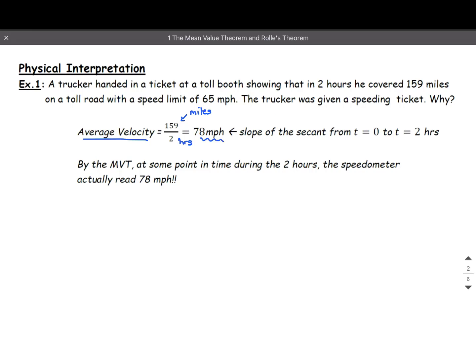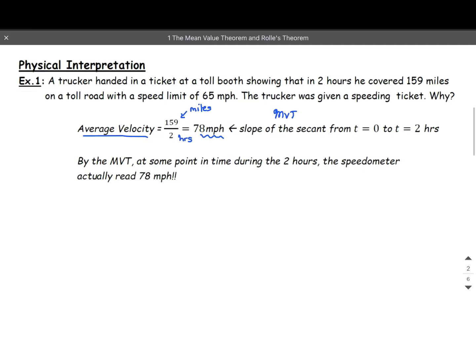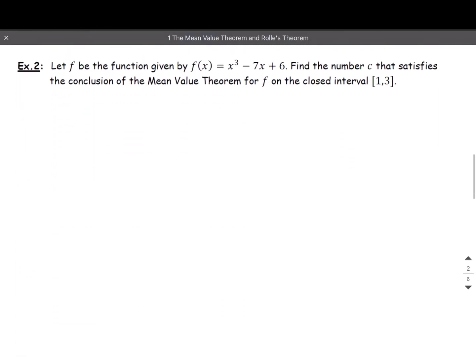And by the mean value theorem, okay, there has to be a time when his instantaneous velocity was 78 miles per hour. Since the average rate of change, or the slope of the secant, was 78 miles per hour, at some point during those 2 hours, he was driving 78 miles per hour. So he gets a speeding ticket. Now let's take a look at one totally analytically.